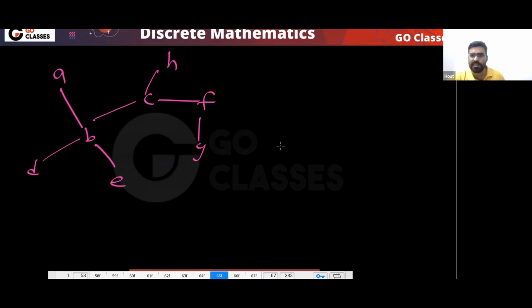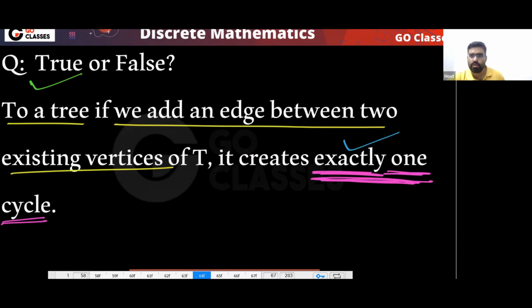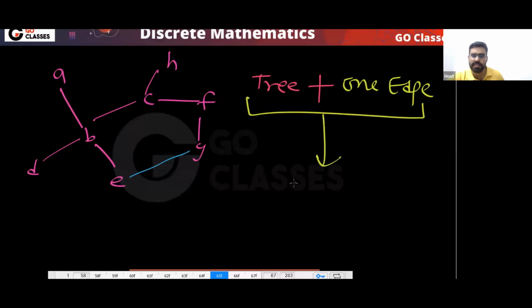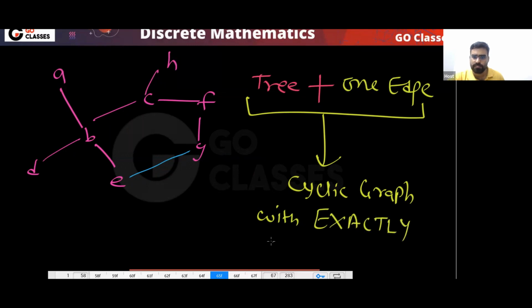But how many cycles will I get if I add one edge? I will get exactly one cycle. So in a tree, if I add one edge, remember, tree plus one edge implies a cyclic graph with exactly one cycle. This is the idea. Very simple.